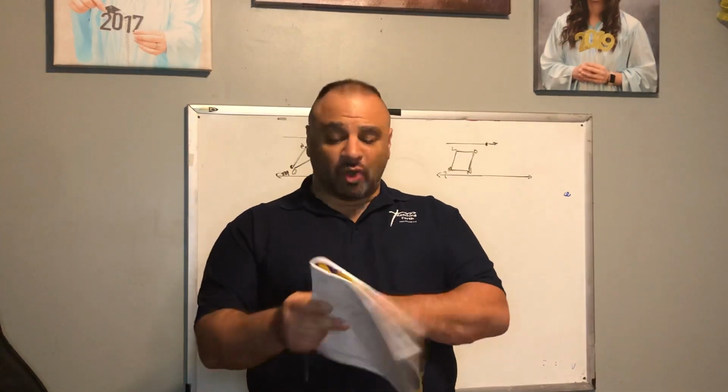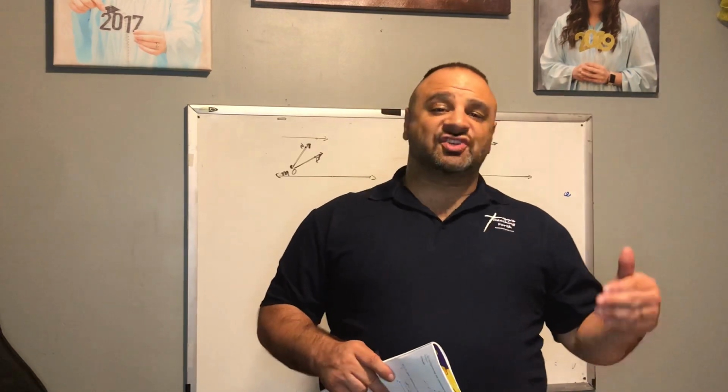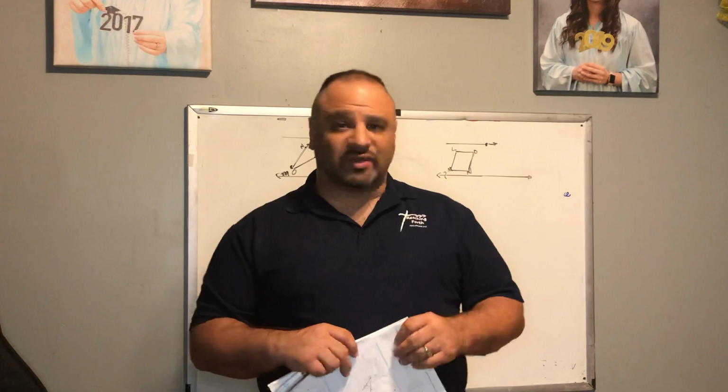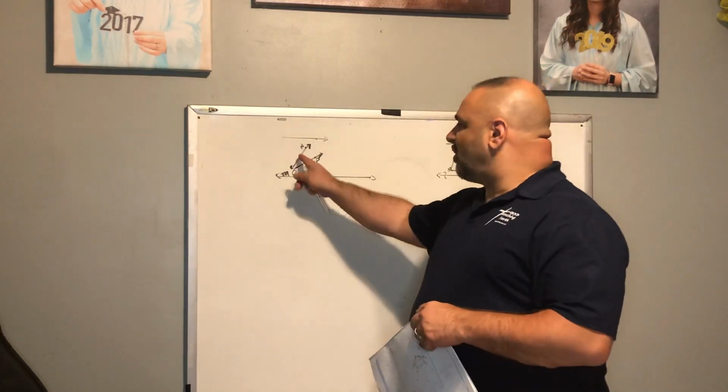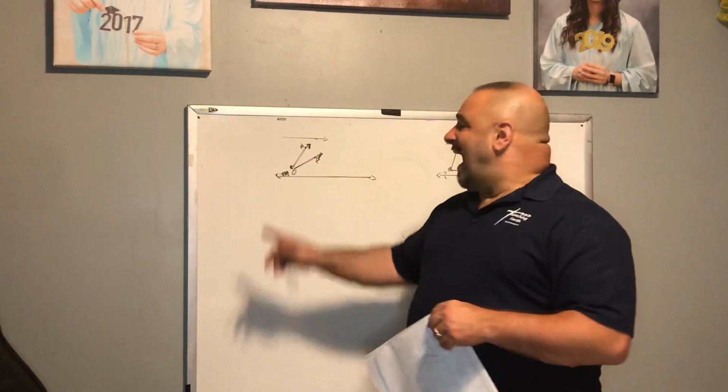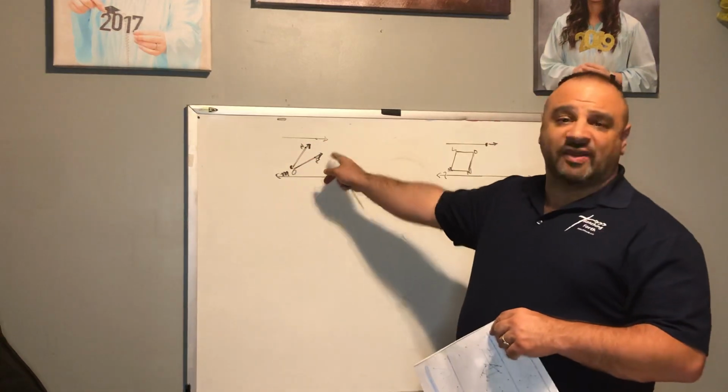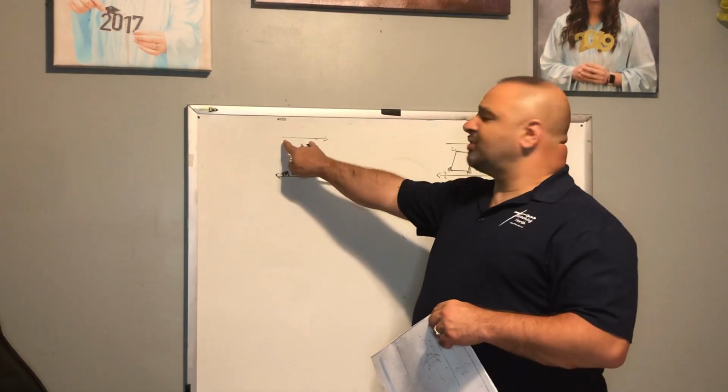And remember, don't forget that a glide reflection is an isometry. So remember, an isometry is a distance-preserving translation. And so we want to preserve the distance. Notice we have the arrow, which is pointing the direction of the translation. And then we want to measure this line segment.